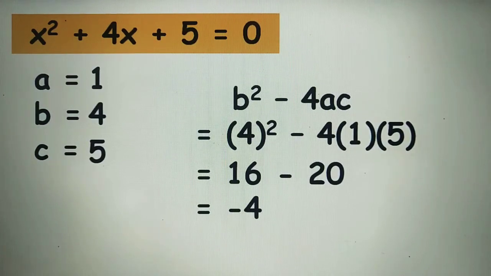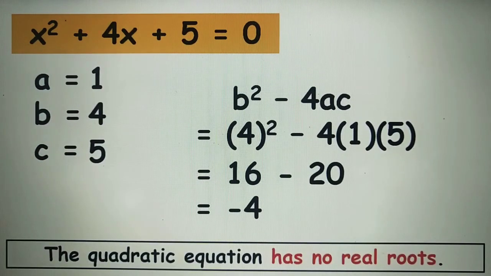So in this equation, the discriminant is negative 4, which is less than 0. If the discriminant is less than 0, then we can say that this quadratic equation has no real roots. That's all about the nature of the roots of a quadratic equation. Again, we will use the discriminant to describe the nature of the roots of a given quadratic equation.